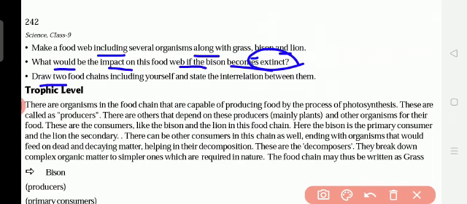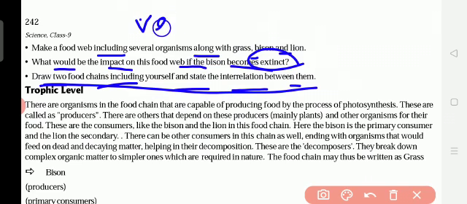Draw two food chains including yourself and state the interrelationship between them. Now you answer this question in your science note. You write it. Draw the food chain related to yourself. For example, fruit plant we will take. What is that? Vegetable plant.